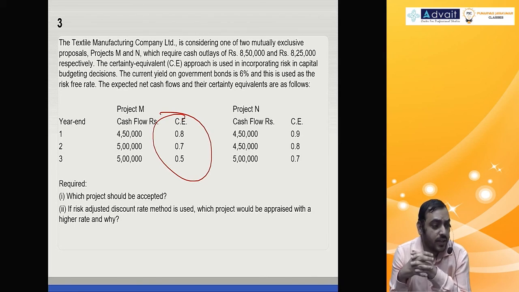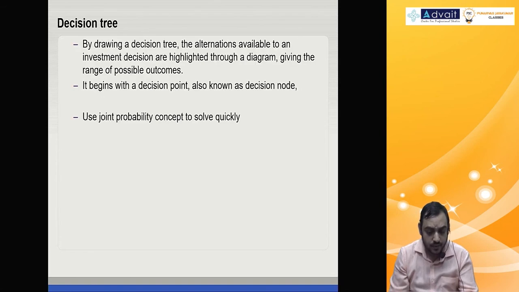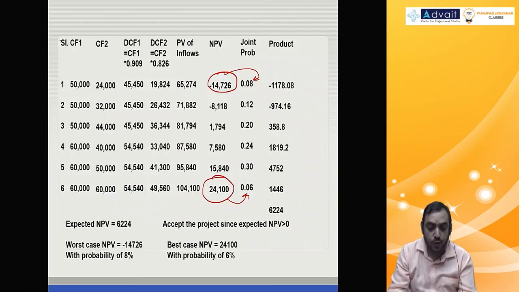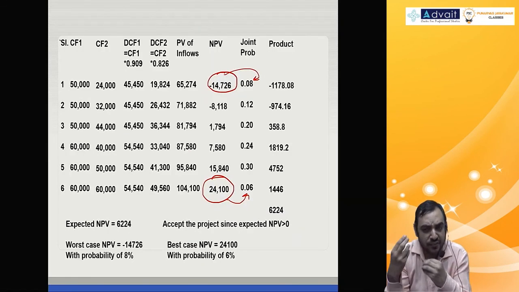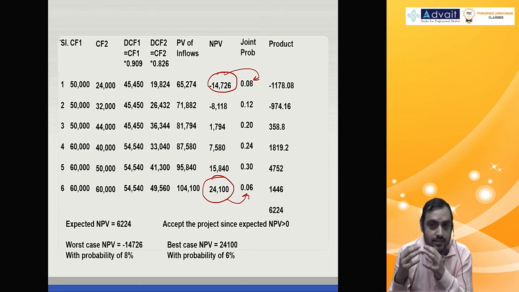Okay. Now this is problem number 3, and problem number 4 also we did, decision tree. We have to do one more problem with slightly different probability, and we have problems on replacement, inflation, and also sensitivity analysis. So these things we will take up in the next session.